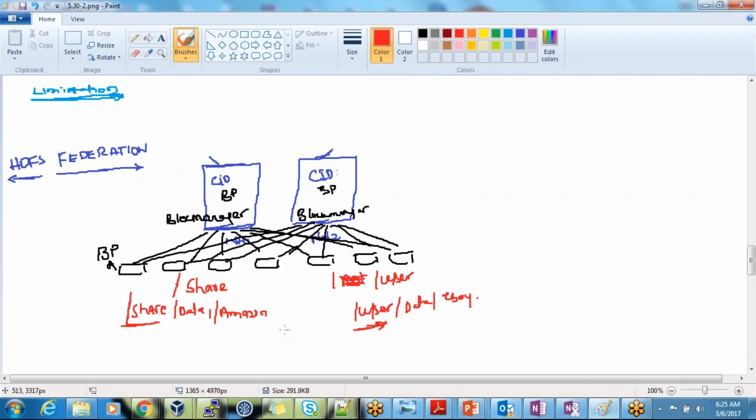As soon as it happens, your HDFS client itself will understand: the source is anything, the destination is this, and it's talking about slash share. Go and talk to this block manager, the block pool, and allocate the machines to that block pool. So how will it allocate the machines? Because with respect to this name node, this is the cluster.